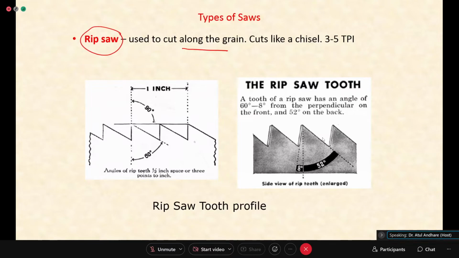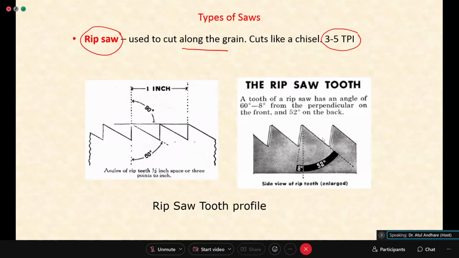So along the grain, if you want to cut, we use a saw called a rip saw, and the number of teeth are normally 3 to 5 in 1 inch, teeth per inch. So TPI stands for teeth per inch. So this is what is shown. If you are having this length as 1 inch, in that 1 inch length, normally 3 to 5 teeth will be covered.